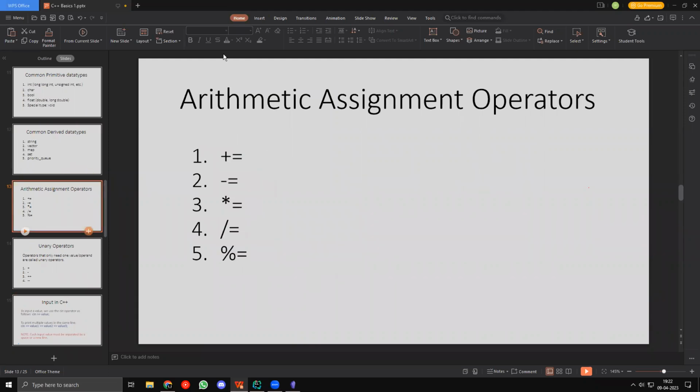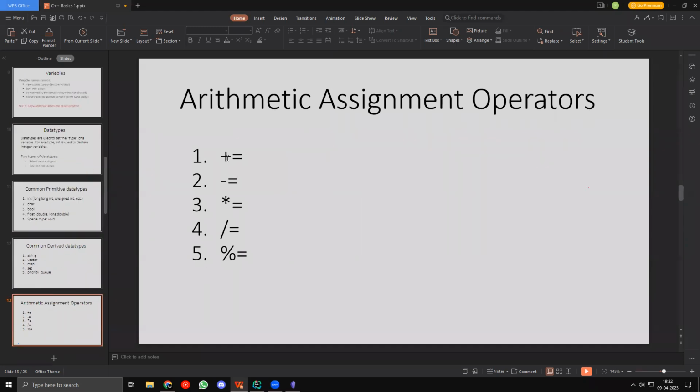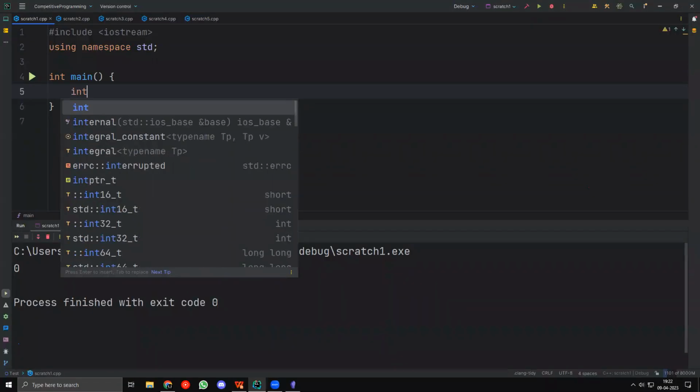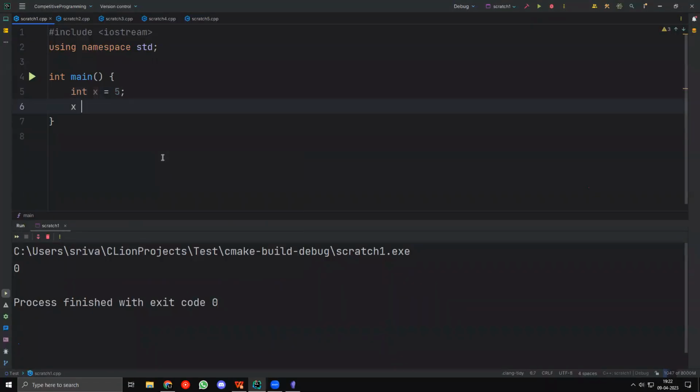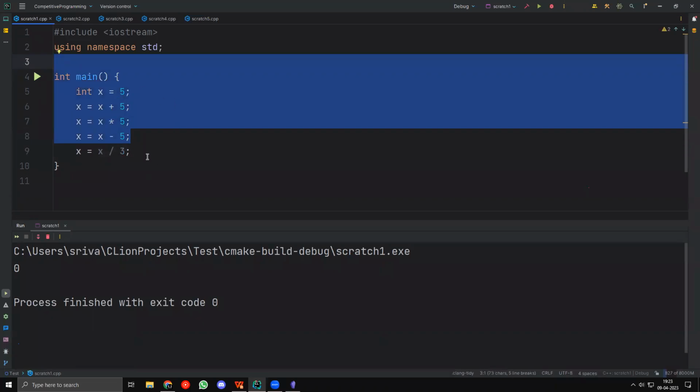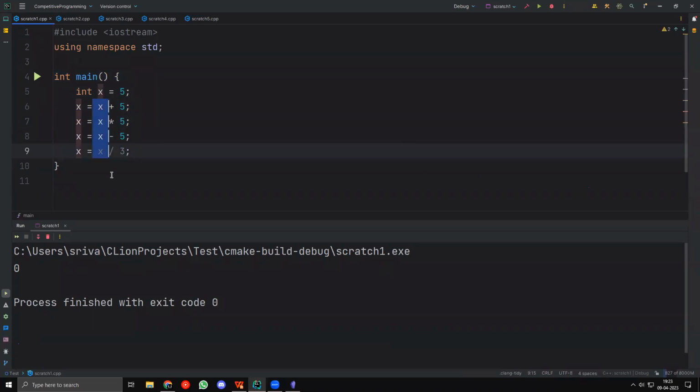There are actually other operators, like we saw plus, minus, all of those things. There are also operators like plus equal to, minus equal to, star equal to, and so on, and I'll explain how they are used. Let's say that you want to take x equal to x plus 5. I can also have x equal to x times 5, x equal to x minus 5, x equal to x by 3, or something like this. I can have a lot of different things like this, but you can see that this is getting repetitive very fast.